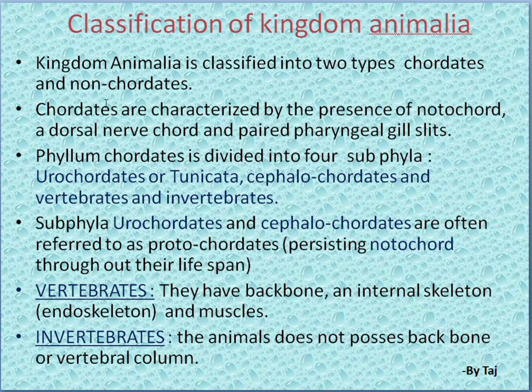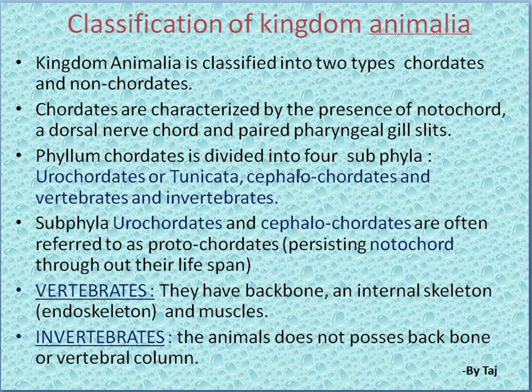Coming to the classification of kingdom Animalia. Kingdom Animalia is classified into two types, chordates and non-chordates, depending upon the presence of notochord, that is, a dorsal tubular nerve cord present in the organism, which we call chordates. If it is absent, then we call it non-chordates. Chordates are characterized by the presence of notochord, a dorsal nerve cord and paired pharyngeal gill slits in the animals.